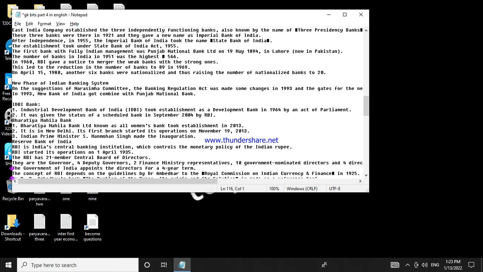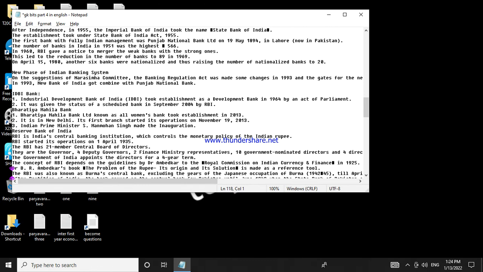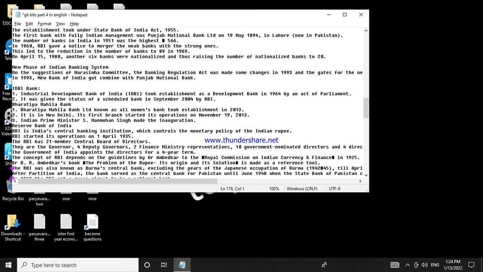The concept of RBI depends on the guidelines by Dr. B.R. Ambedkar to the Royal Commission on Indian Currency and Finance in 1925. Dr. B.R. Ambedkar's book The Problem of the Rupee, Its Origin and Its Solution is used as a reference. The RBI was also known as Burma's central bank, excluding the years of the Japanese occupation of Burma, 1942-45, till April 1947. After partition of India, the bank served as the central bank for Pakistan until June 1948 when the State Bank of Pakistan commenced operations.